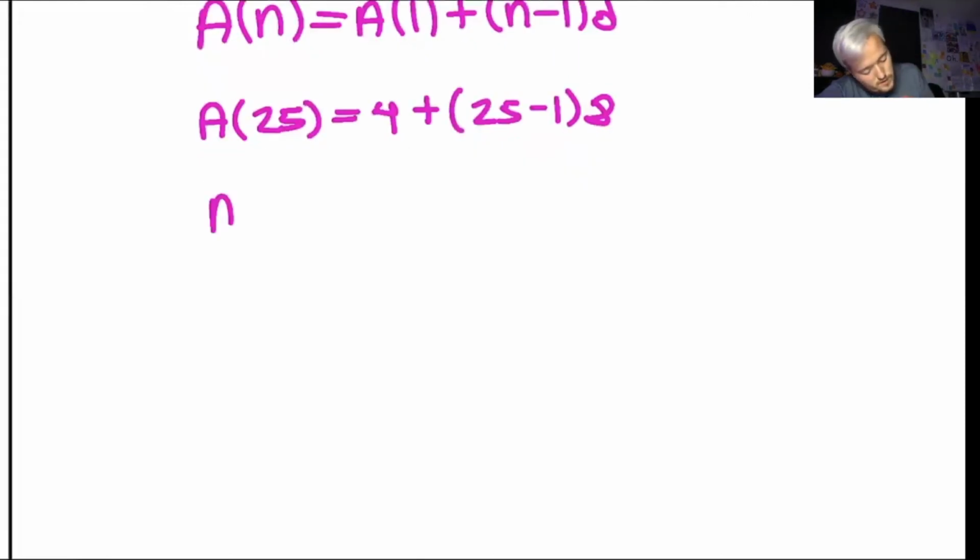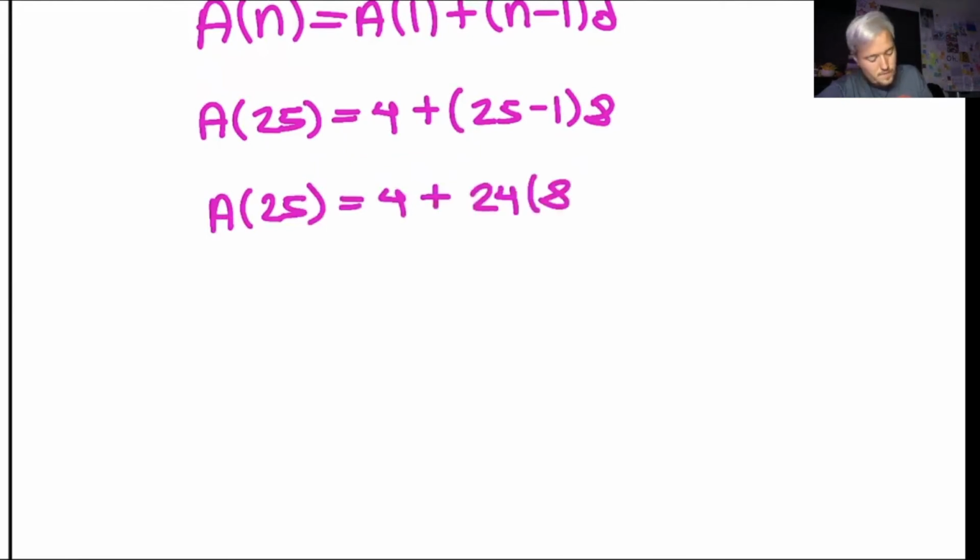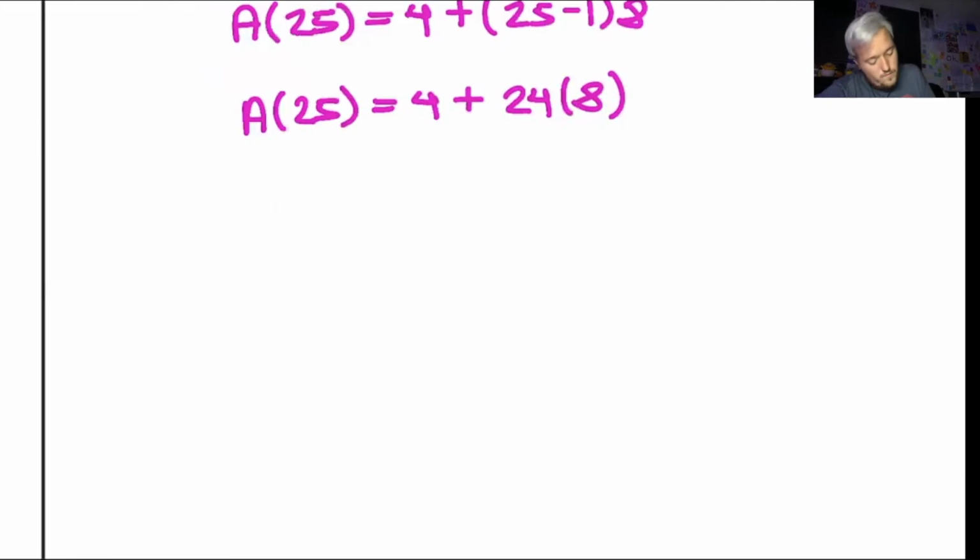So I have a of 25 equals 4 plus 24 times 8. 24 times 8 gives you 192.